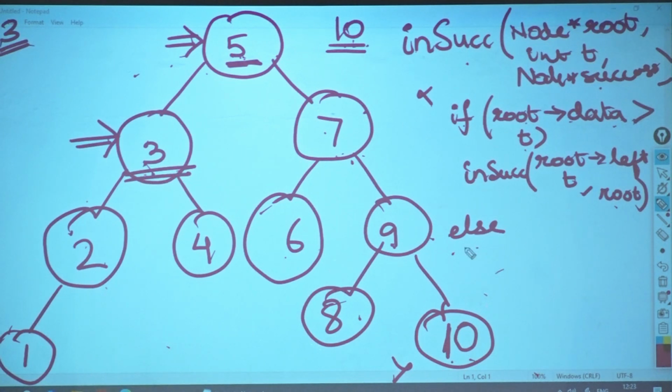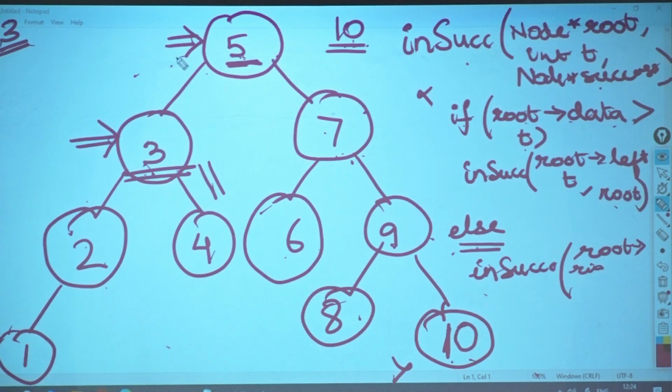Okay. So now in this case, what will I call root of? Sorry. Root of right. Because I need to turn now. I came from here. I need to go to the right side of it. I have found my root. I need to go to the right side of it. I will turn at this particular point. Okay. Now while coming over here, I will say root of right. I will pass the target. What would be the successor that I am passing?